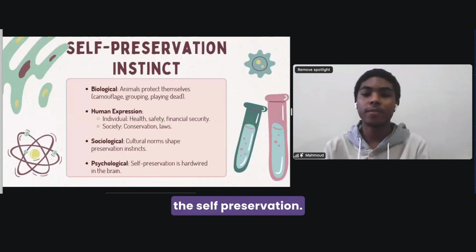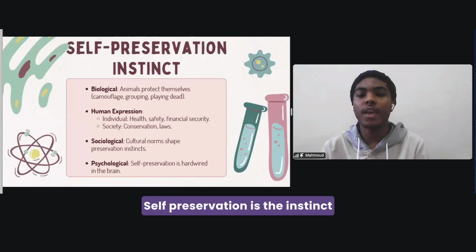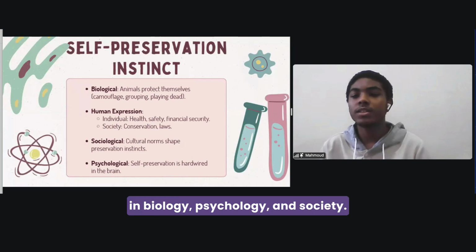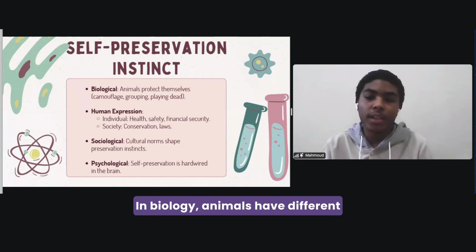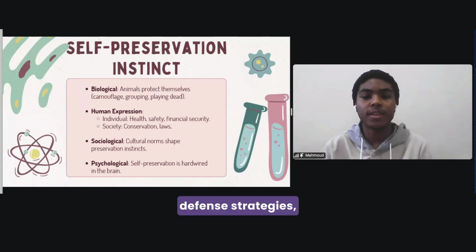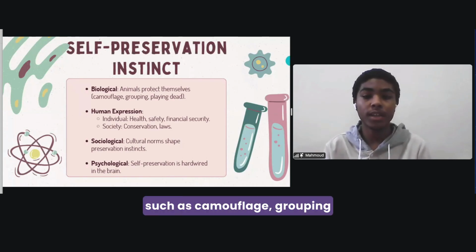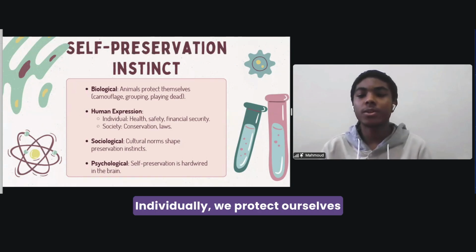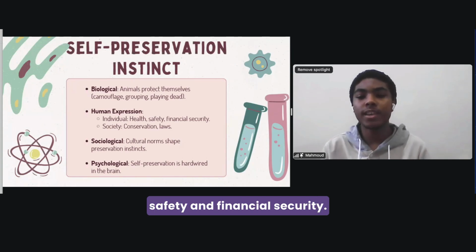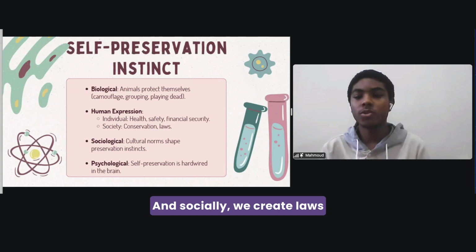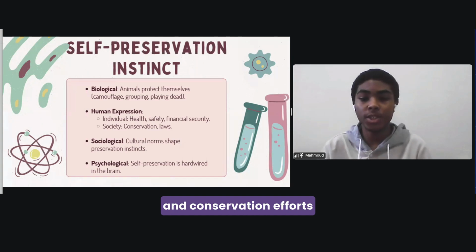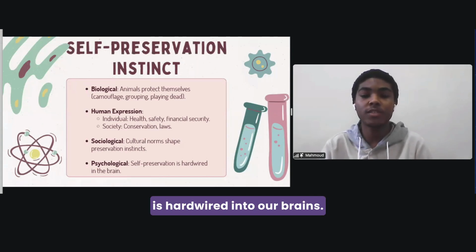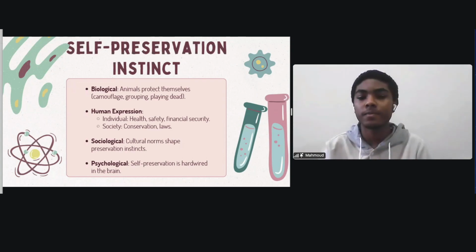Now let's talk about self-preservation. Self-preservation is the instinct to protect oneself. It is key to survival in biology, psychology, and society. In biology, animals have different defense strategies, such as camouflage, grouping up, or even playing dead. Individually, we protect ourselves by focusing on our health, safety, and financial security. And socially, we create laws and conservation efforts to protect what matters. And psychologically, self-preservation is hardwired into our brains.